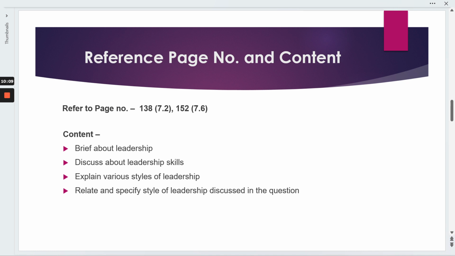It's not a mandate, but it's better if you write one or two liners for each of the skills, or maybe you can just skip the bullet points for all the leadership skills and explain the various types of leadership styles. And lastly, we need to relate and specify the style of leadership discussed in the question.